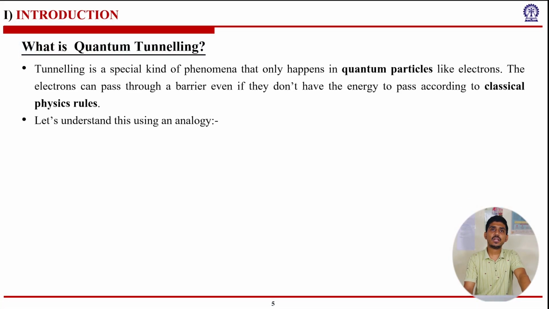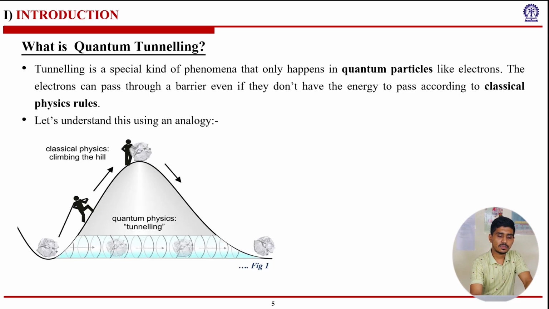Now, what is quantum tunneling actually? Quantum tunneling is a very special kind of phenomenon that happens only for quantum particles, meaning very small particles like electrons. Quantum tunneling does not match the classical physics rules. So let's understand with an analogy. Let's say you have to take this stone to the other side of the hill.